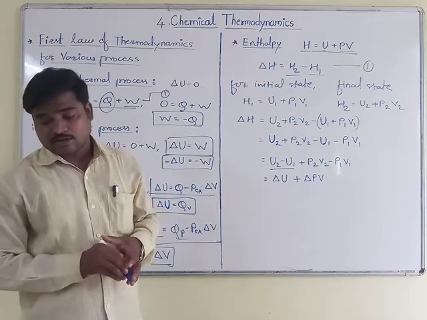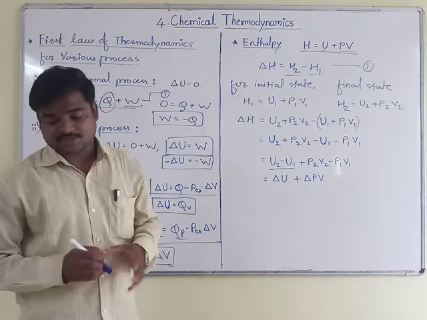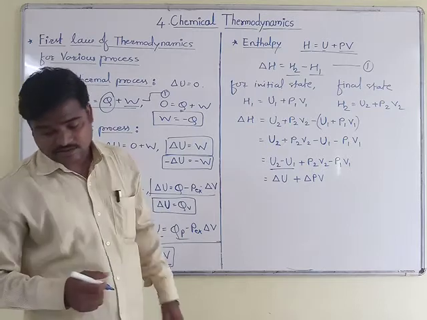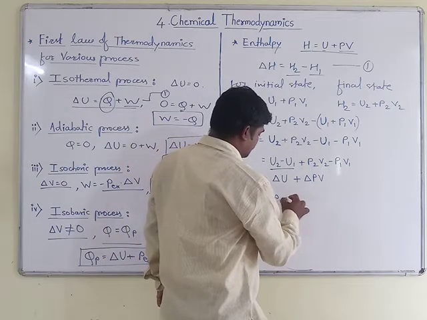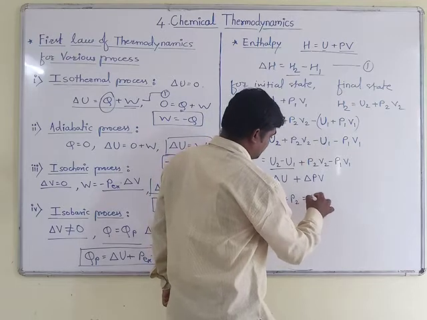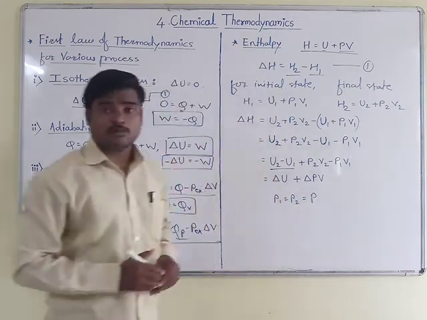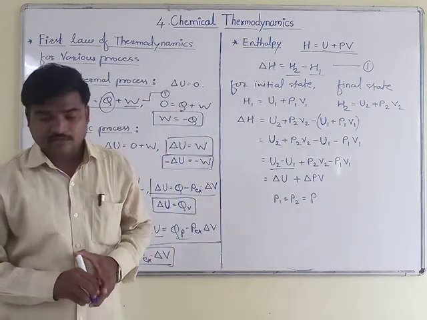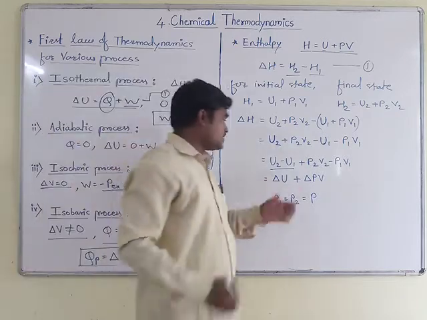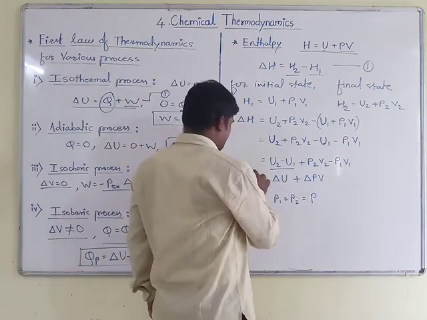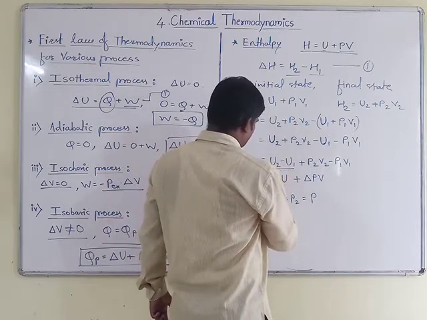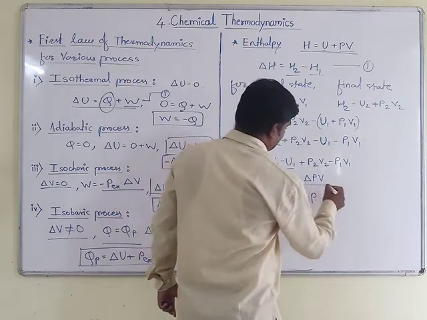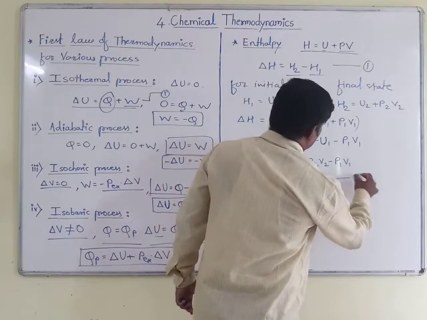Okay, now for constant pressure, that is if P1 is equal to P2, I will write one common term, that is P. So in the above equation you will notice some changes. I will call this equation number 2.